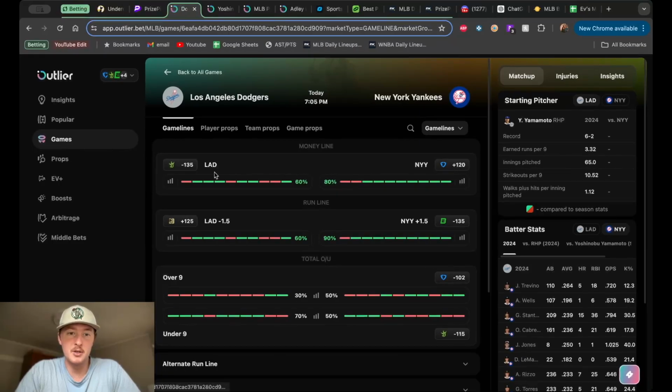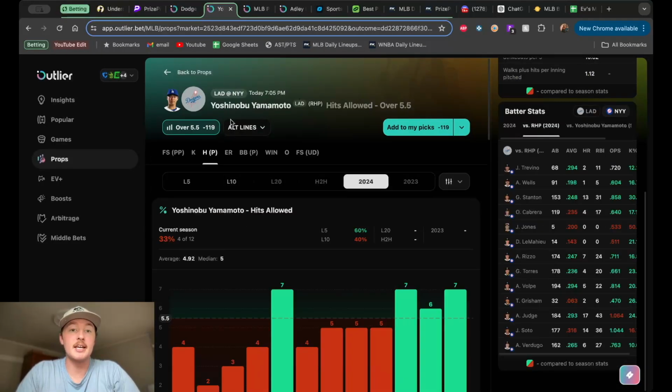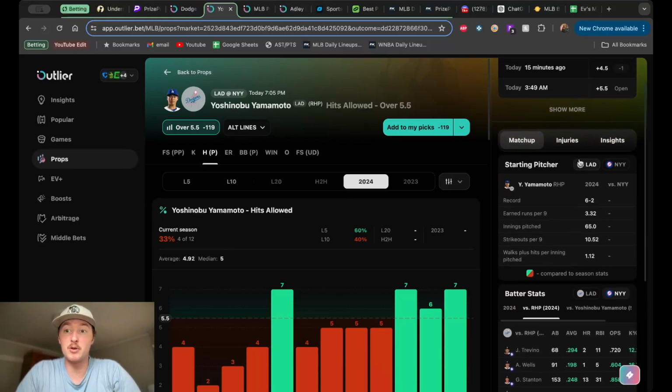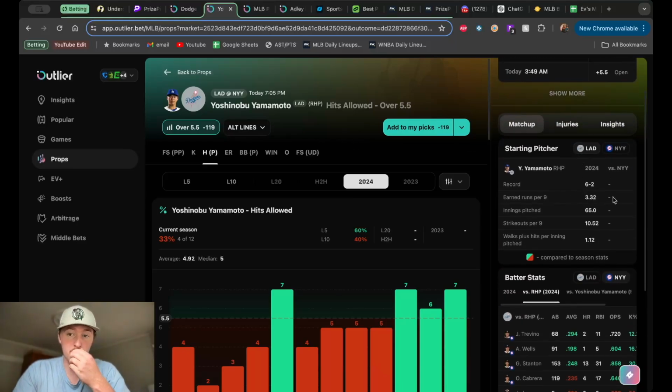But let's just jump into it. I mean, again, Yankees on the money line, I don't mind that really at all. And let's kind of get into why I don't mind backing the Yankees in this spot. Yoshinobu Yamamoto on the mound for the Dodgers, who, again, kind of a fun name to say, but also been having a really good year. You see his ERA 3.32, 10.52 in terms of strikeouts per 9. That's a lot, but the Yankees don't strike out too much. And then his WHIP is 1.12.